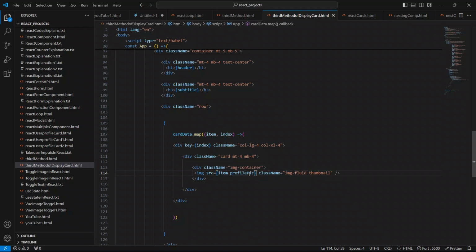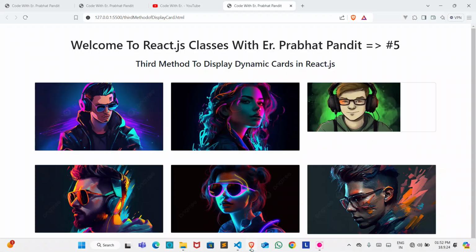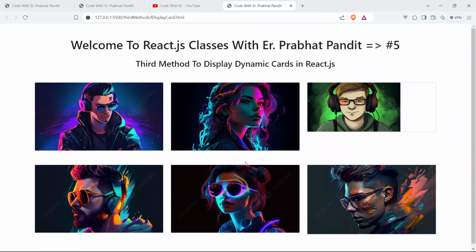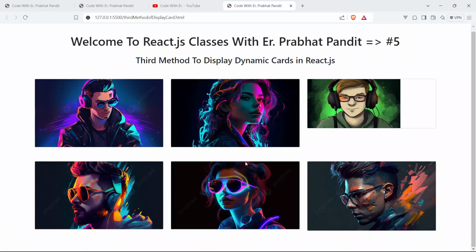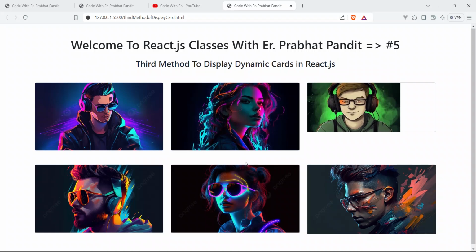If everything is okay, we would be able to see the image on the browser. So save your code and go to the browser and see. Boom guys, we can see the image now. Our code works.